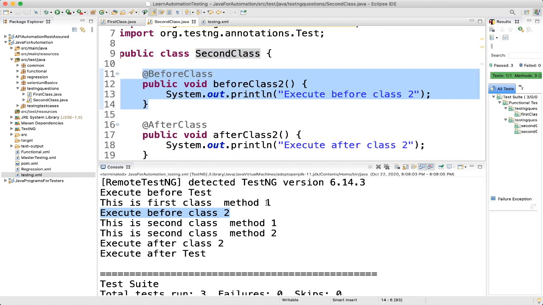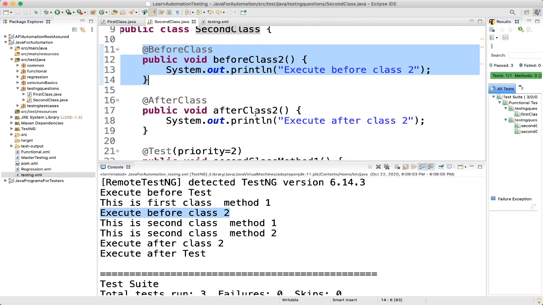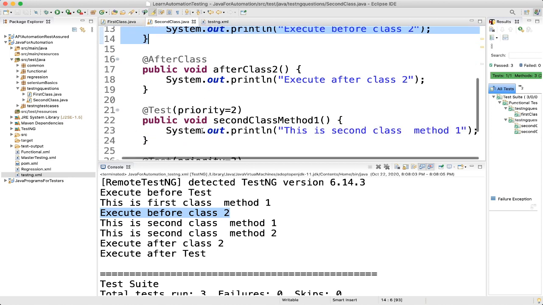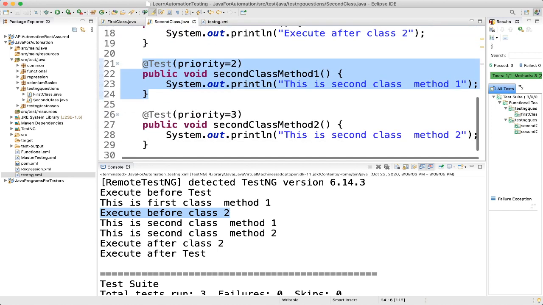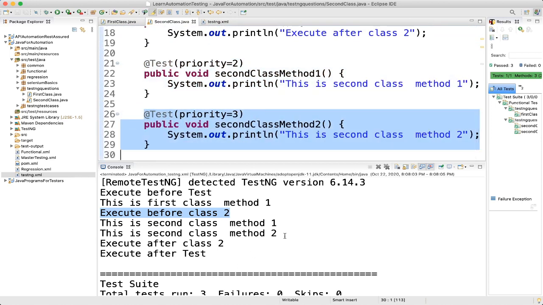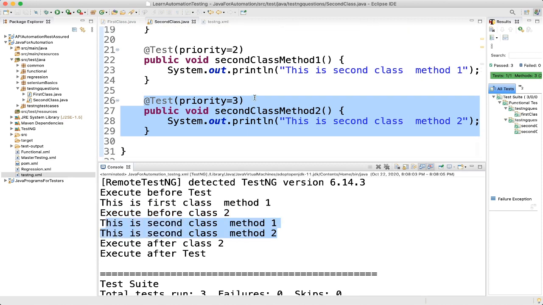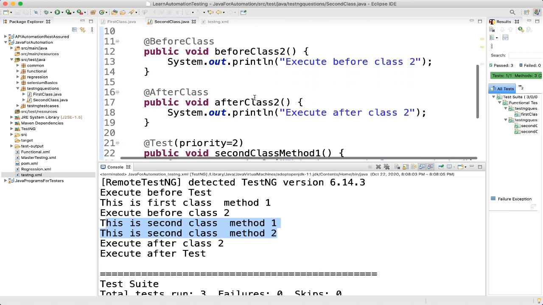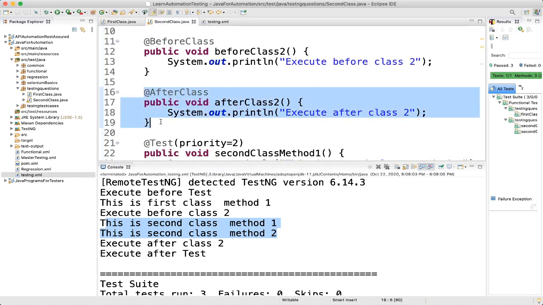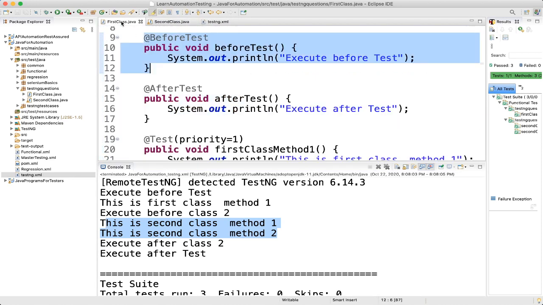Then this is second class method 1 and method 2, then whatever was after class 2 got executed.